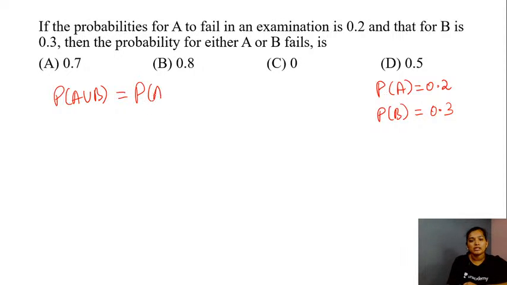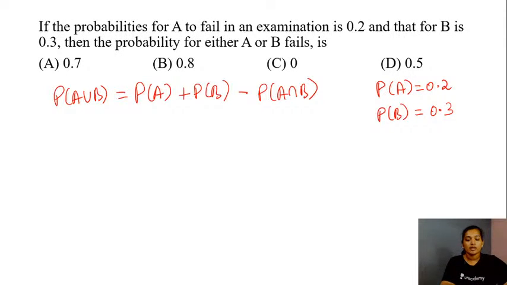So the formula is probability of A plus the probability of B minus the probability of A and B. Am I correct? So substitute the values. Let me give you all a minute of time to figure out the right answer here. Please go ahead. If you have any doubts, any questions, you could leave them in the chat box here. I will be able to help you out with the solution for the same.